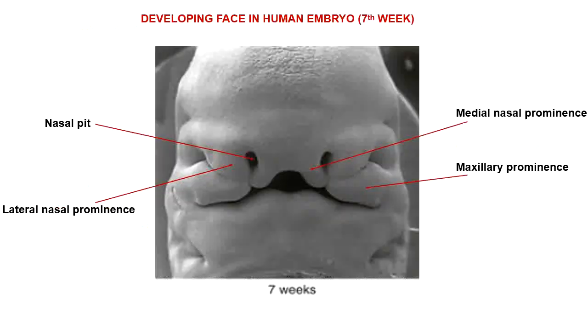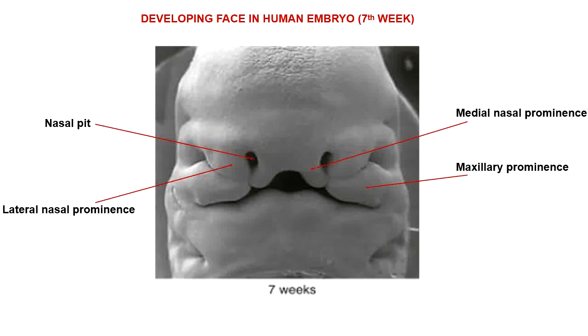So if you see a diagram, this is a front view of an embryo in the 7th week of development. You see the nasal pits. These are the horseshoe-shaped swellings around the nasal pits. These are the medial nasal swellings, and this is the lateral nasal swelling. And the medial nasal swellings are gradually now fusing with each other to form the intermaxillary segment. This is the oral fissure, quite large in size, and this is the lower jaw formed by fusion of the two mandibular prominences.